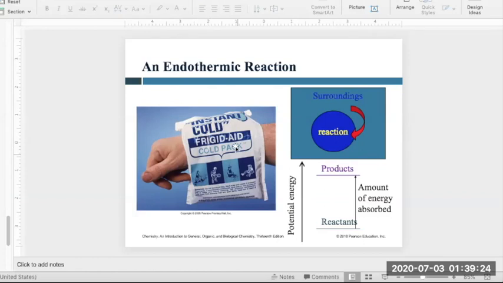So the ice pack is a kind of endothermic reaction because it's absorbing the extra energy that is coming out from the burn on the skin. So this is endothermic and makes the skin a little bit cooler, right? The surrounding for the ice pack is the skin. So this is the difference between endothermic and exothermic reaction.